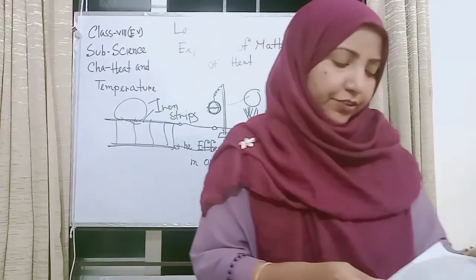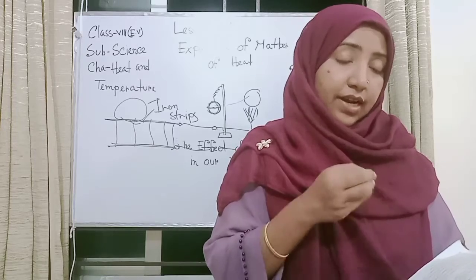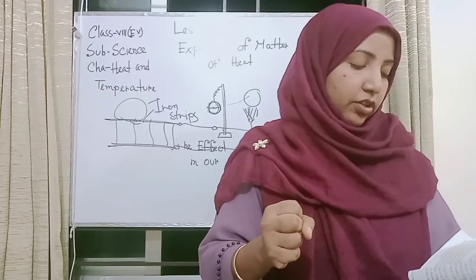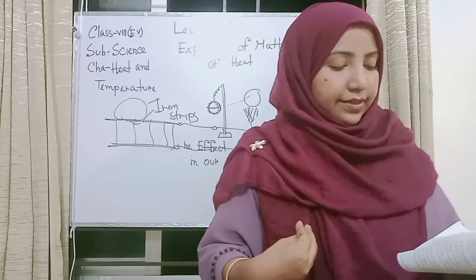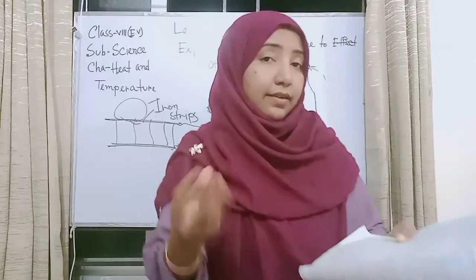The iron rails turn hot when the trains run on them, and it is caused due to the friction of the wheels with them. As a result, the lines increase in length.